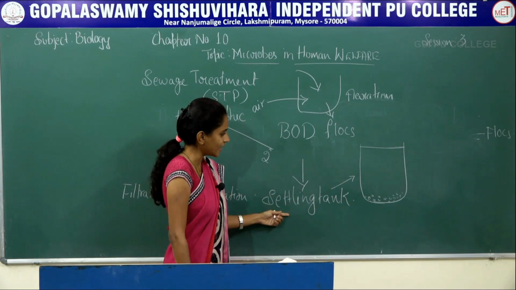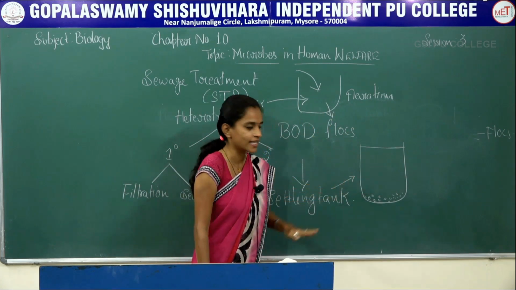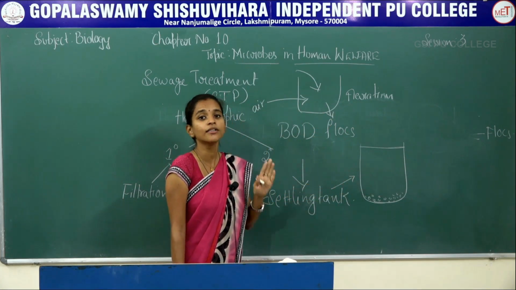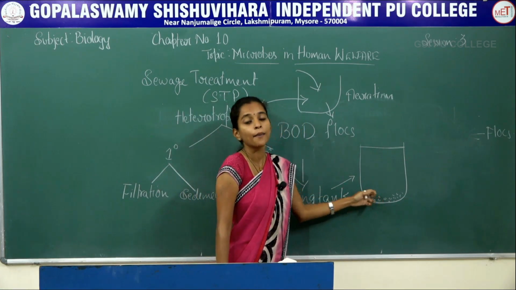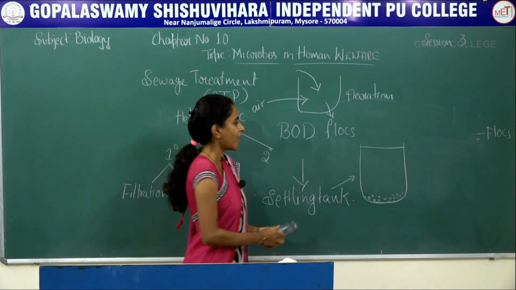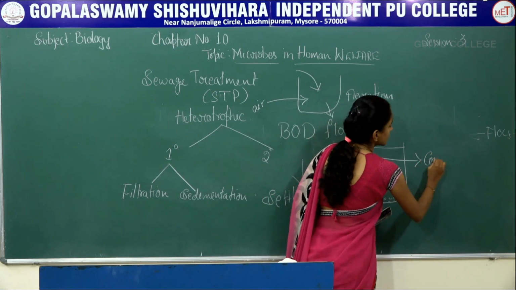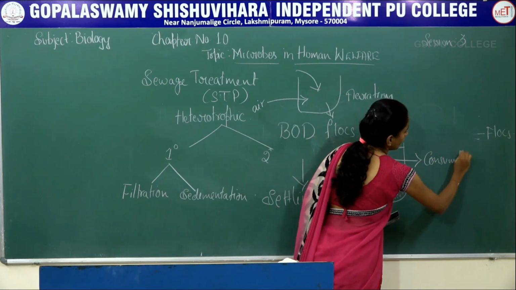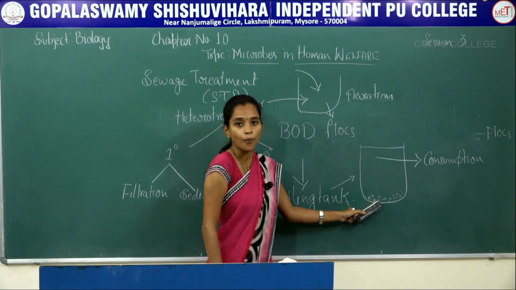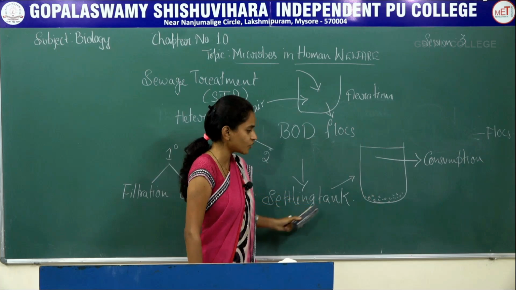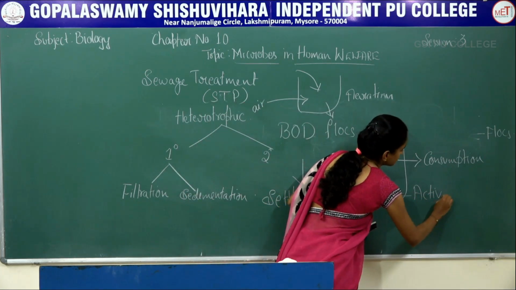In the settling tank, once the effluent is treated, we allow the flocks, that is the mesh of bacteria and fungi, to settle at the base of the settling tank, and the effluent is separated. This effluent is good for consumption, and the component present at the base of the settling tank is called activated sludge.